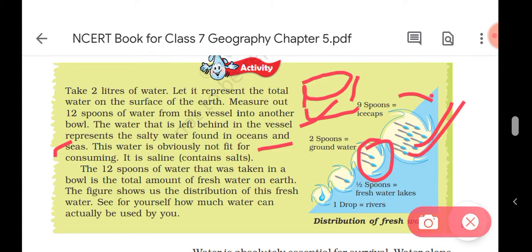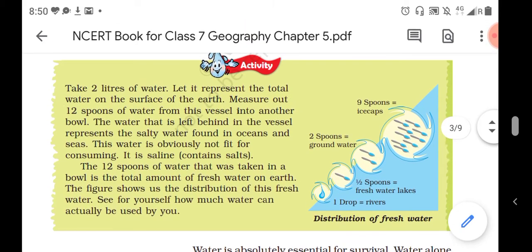Okay, so from that full bowl only 12 spoons of water is the fresh water available on the earth. You can compare these 12 spoons, meaning only 12 spoons. So this is the fresh water on the earth, and the figures show us the distribution of fresh water. See for yourself how much water can actually be used. So of the 12 spoons, 2 spoons are groundwater, 1.5 spoon is fresh water, and only one drop is in the river. So this is the distribution of the fresh water.